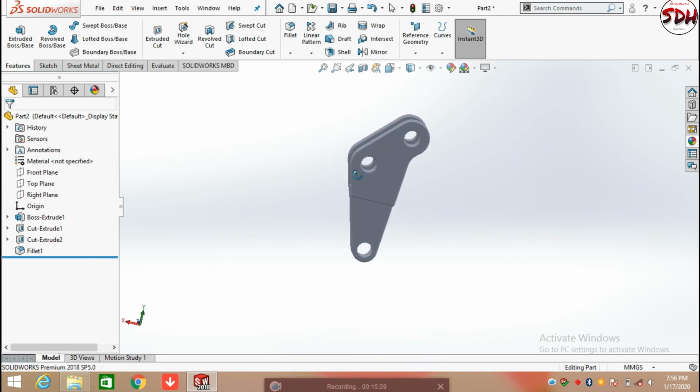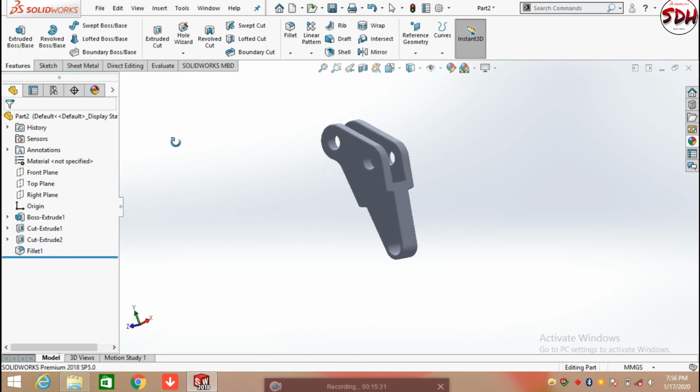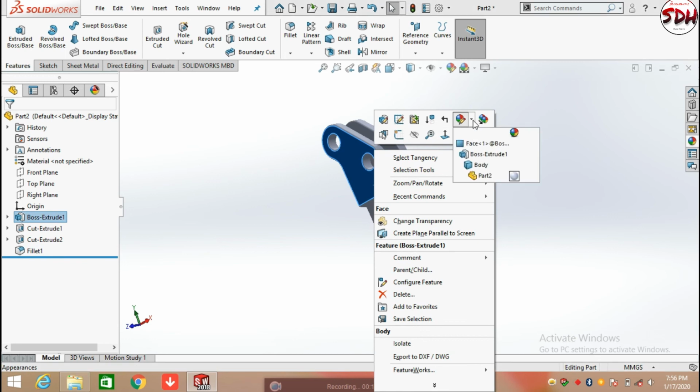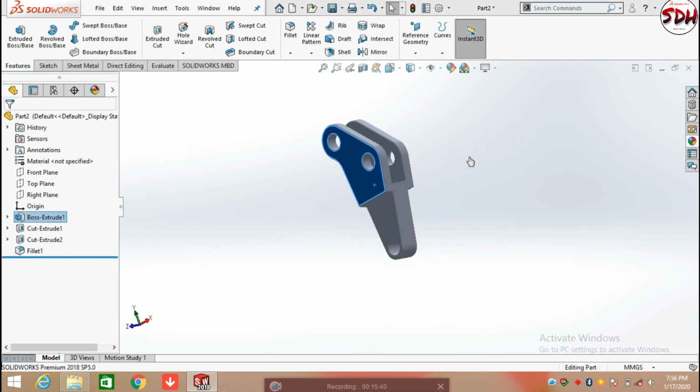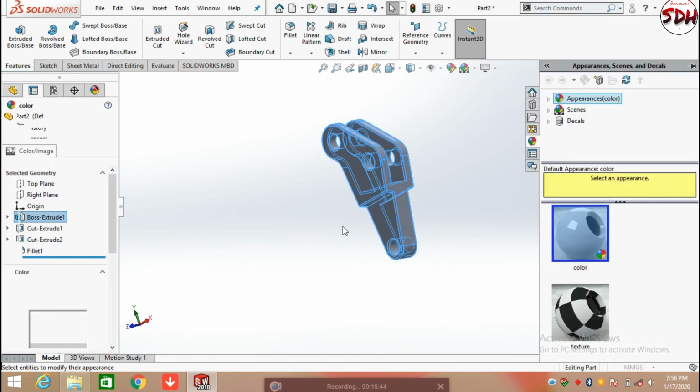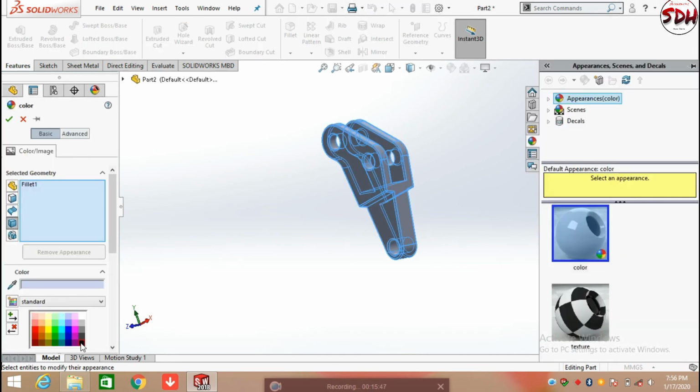Now the bucket linkage is ready. Now we are going to apply appearances on the bucket linkage. Click on appearances, right click on the body and select any color from here.